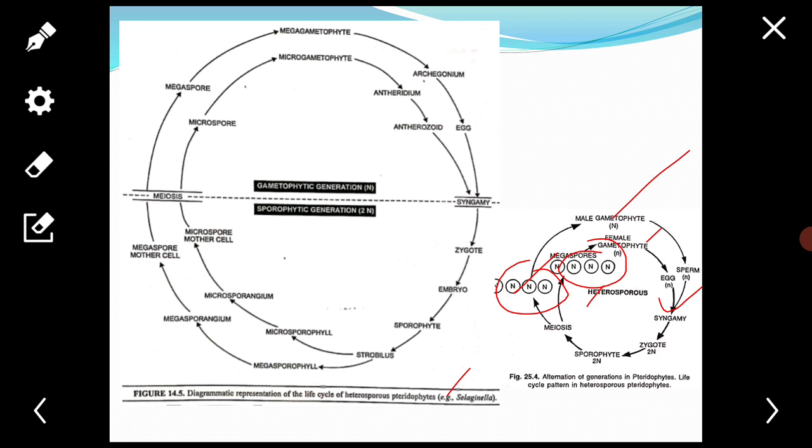Thus the two generations of the life cycle, the gametophytic generation and the sporophytic generation, alternate with each other. It is called alternation of generation since the two generations exhibit marked morphological and anatomical differences. The alternation of generation is heteromorphic type.